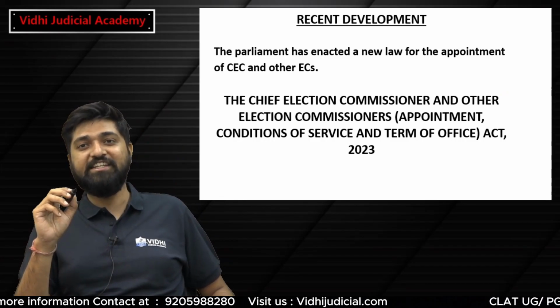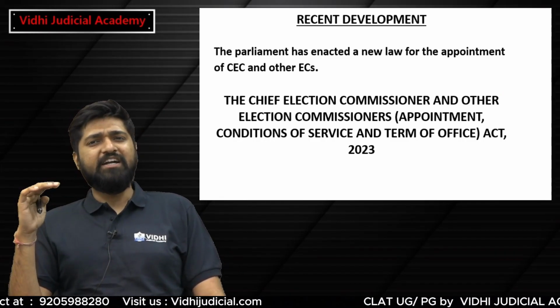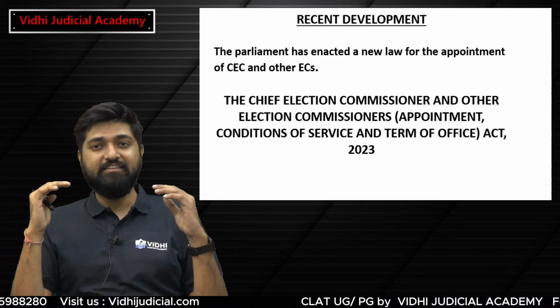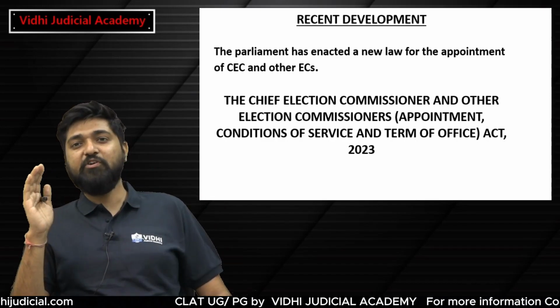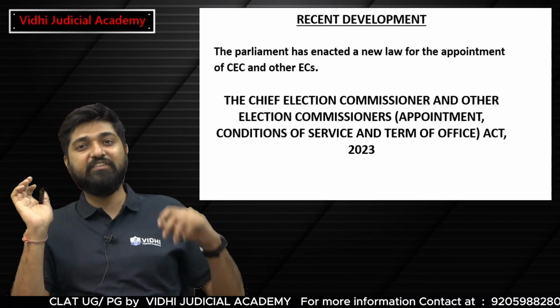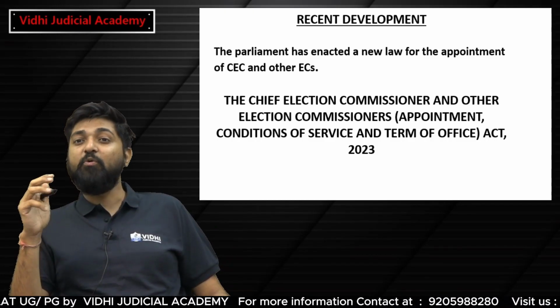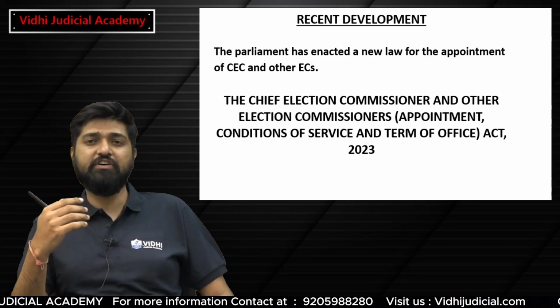As we have all seen, there has always been a tussle between the Supreme Court, that is the judiciary, and the executive and the legislature. So what happened? There is a recent development that took place after the decision of Anoop Baranwal.